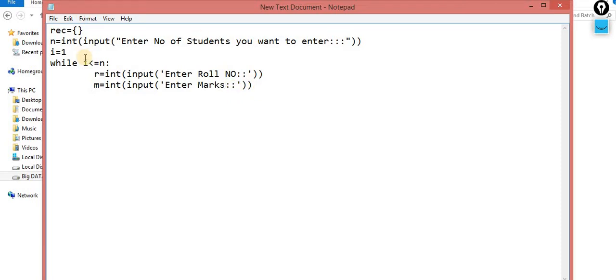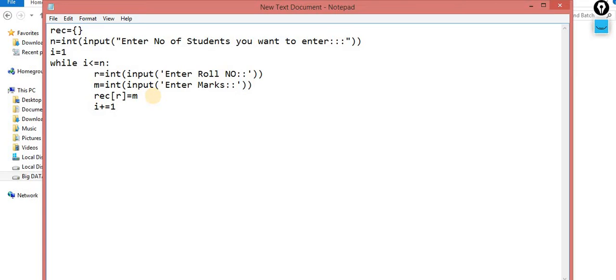Now the next concept is that you want to store this data into the record. So for entering the data into the record, what you have to do is rec of r. r means 101, and you are assigning the value. What value are you assigning? m. And what you have to do is i plus equals 1, because you have to increment the i value as well.